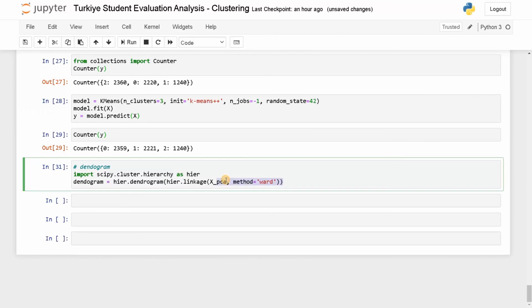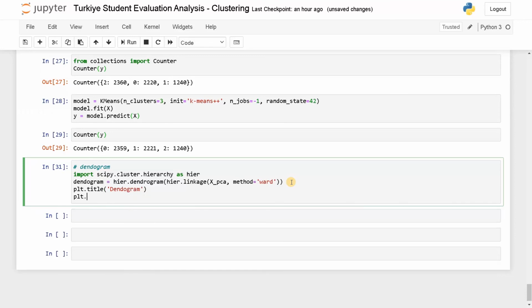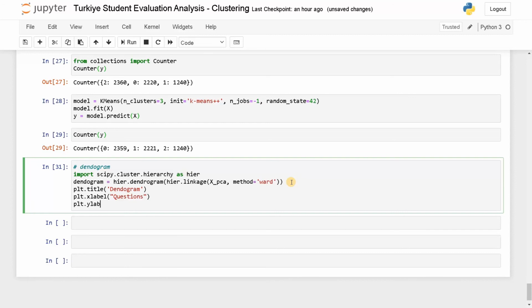This will automatically result in a graph, so let's add some labels to that. plt.title, that is Dendrogram. plt.xlabel, that is Questions. plt.ylabel, that is Distance.